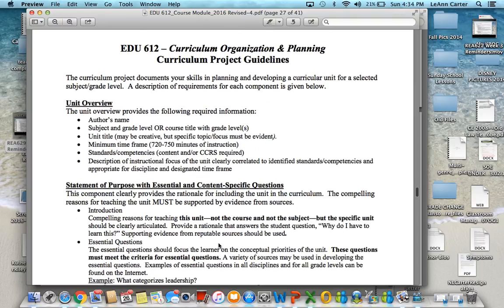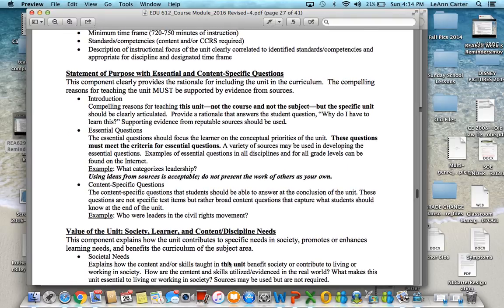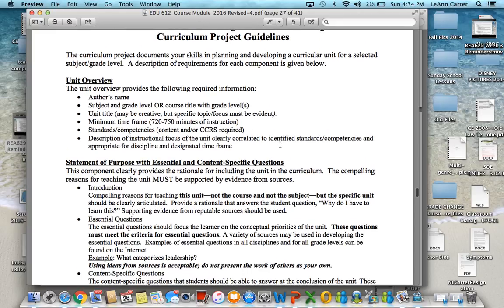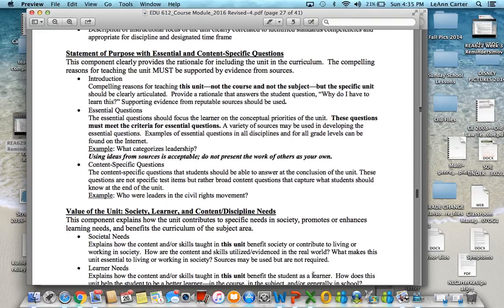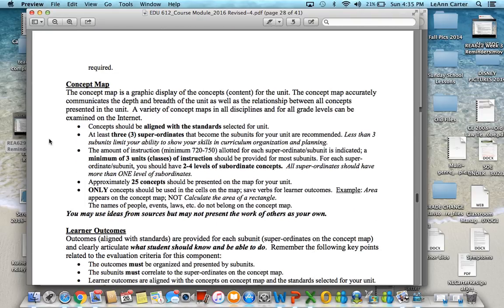If I can find it, here we go. Thinking about which pieces you're turning in. Remember your unit overview is coming in for the final part this week. And what you're doing as a draft is the concept map piece, okay?